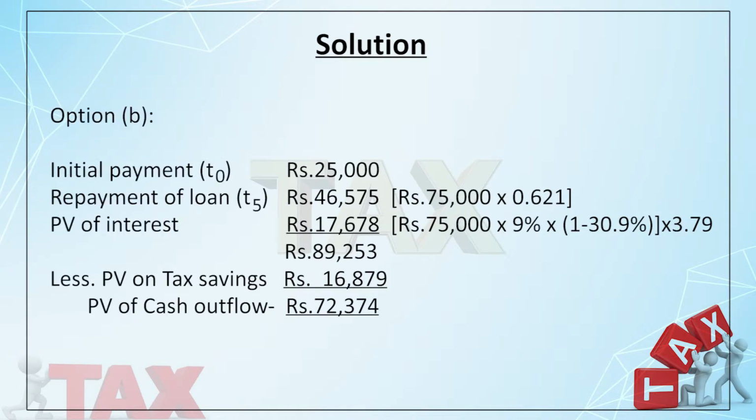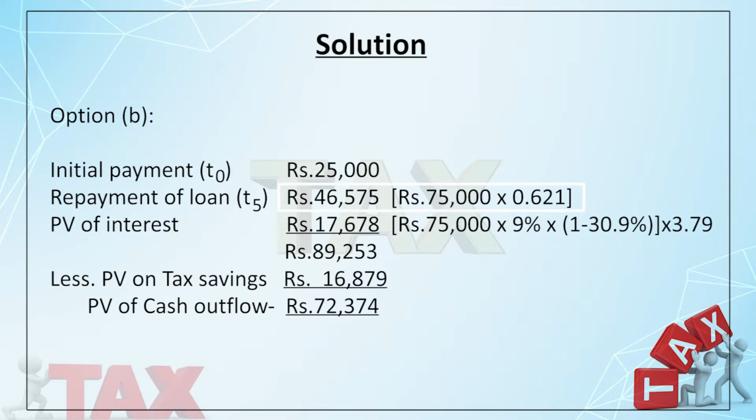Clear. Now the second one: you have to pay 25,000 instantly and for the balance you can go for a loan, that is 75,000, simple interest, which is repayable at the end of the 5th year. So now, one by one. The first point of outflow is the initial payment. How much are you paying? 25,000. So the initial payment is 25,000.